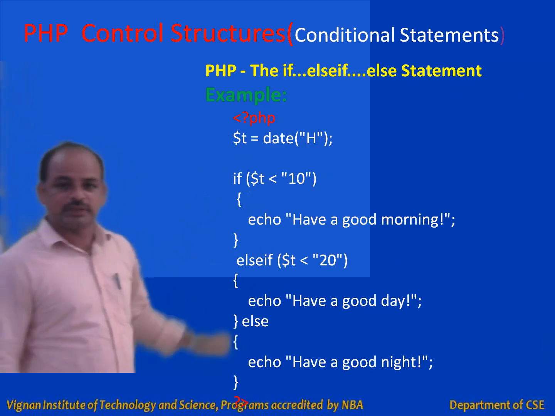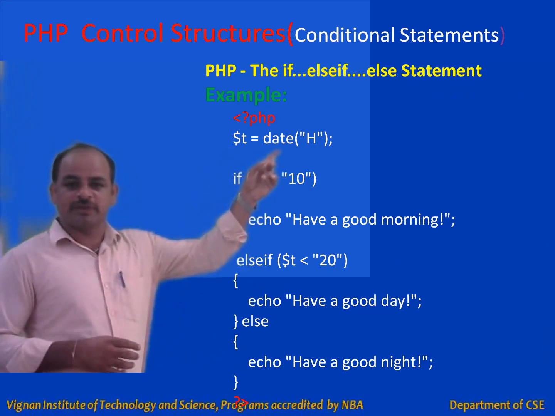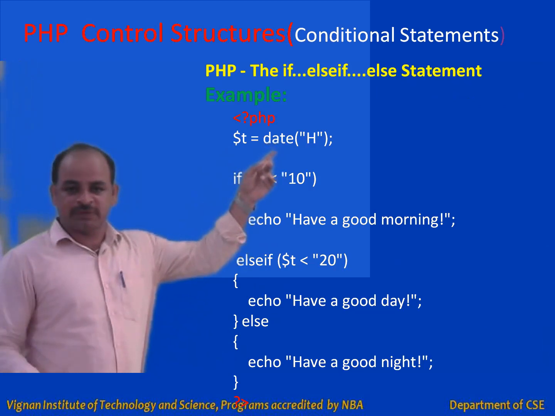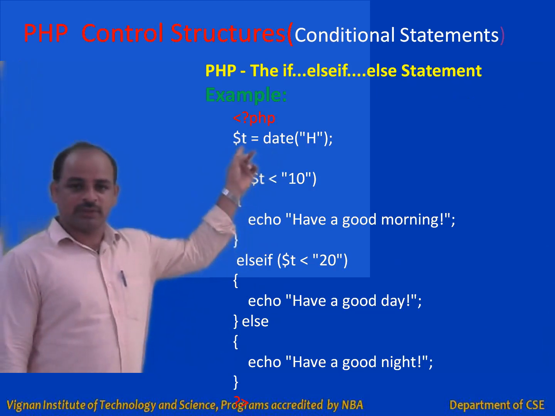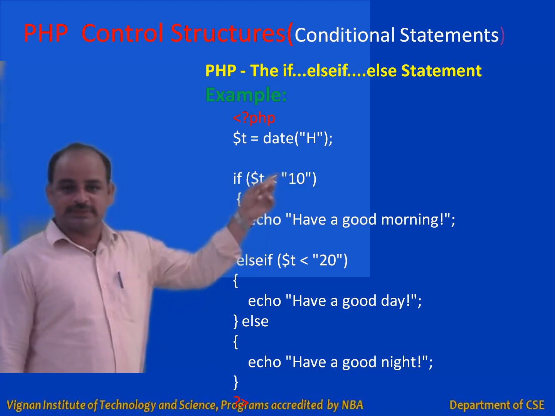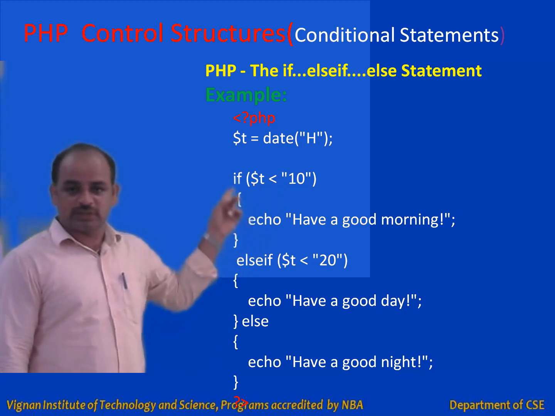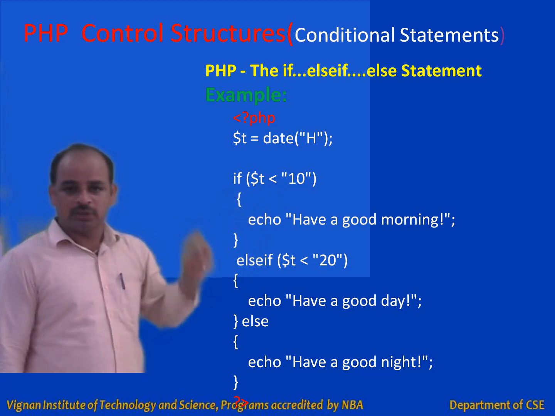You can see in this example, t is equal to date of h. Date is a predefined function which returns the current date, that is today's date, and that will be stored in the variable t. It checks the first condition: if t is less than 10, right? If this condition is true, that is the t value is less than 10, echo have a good morning.